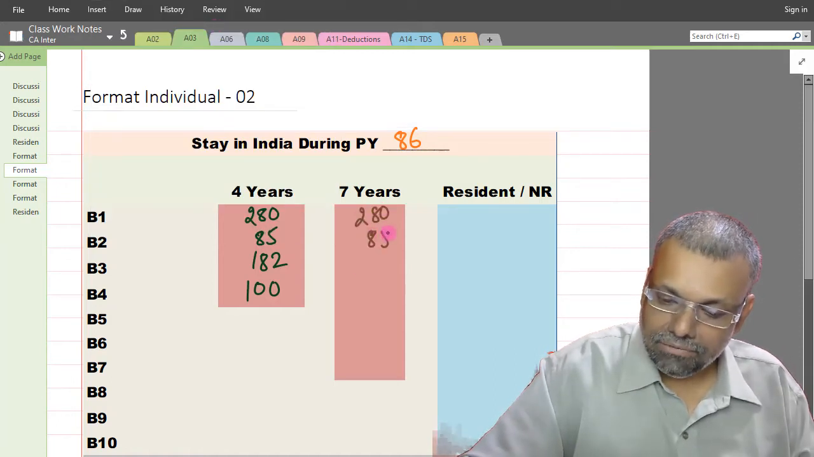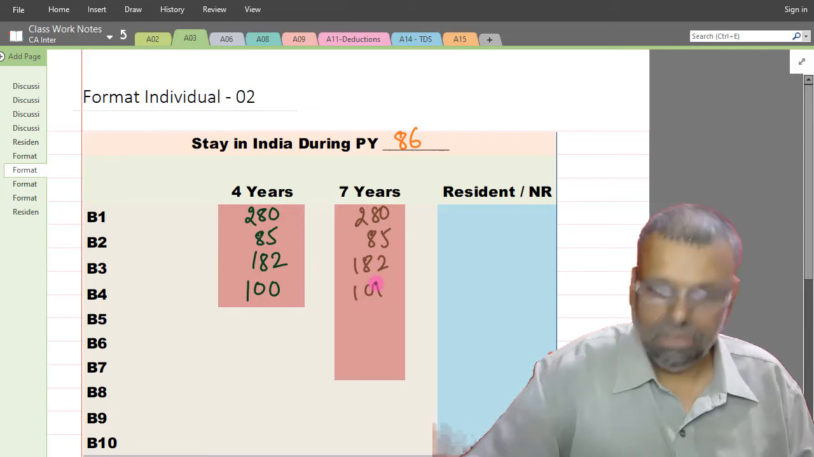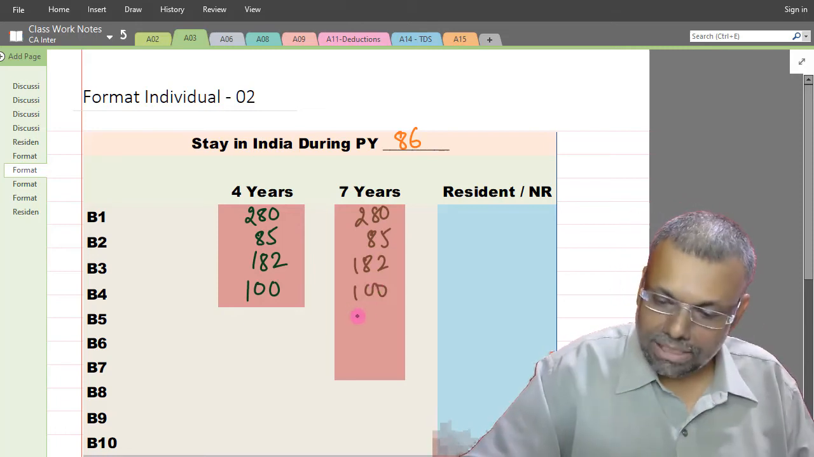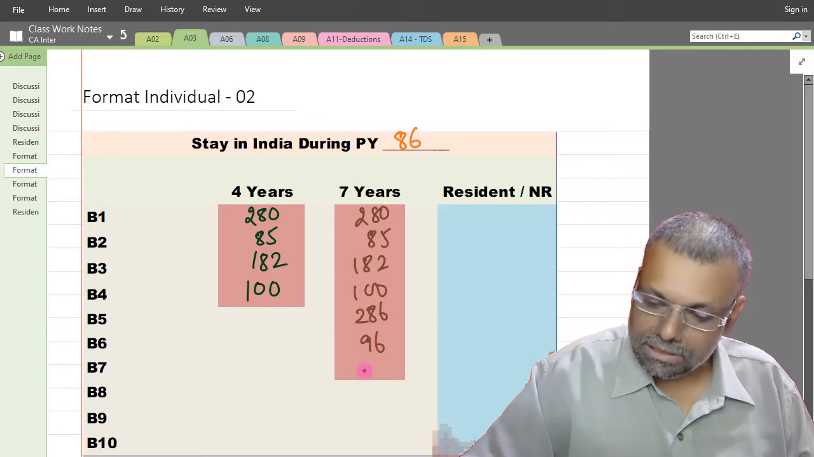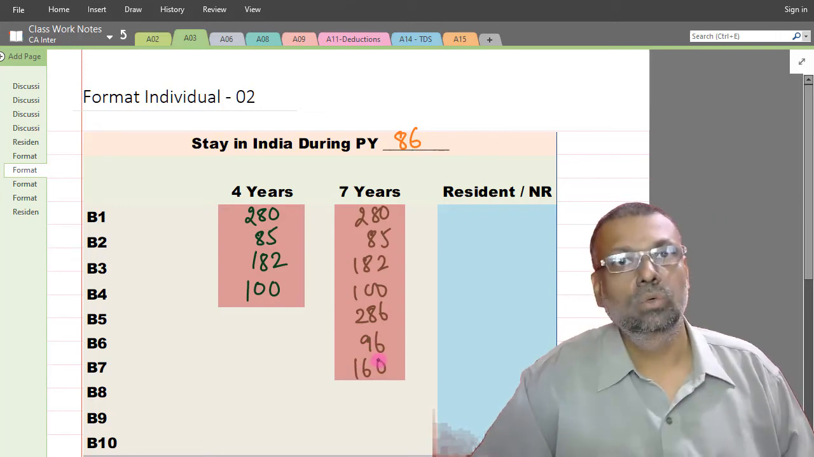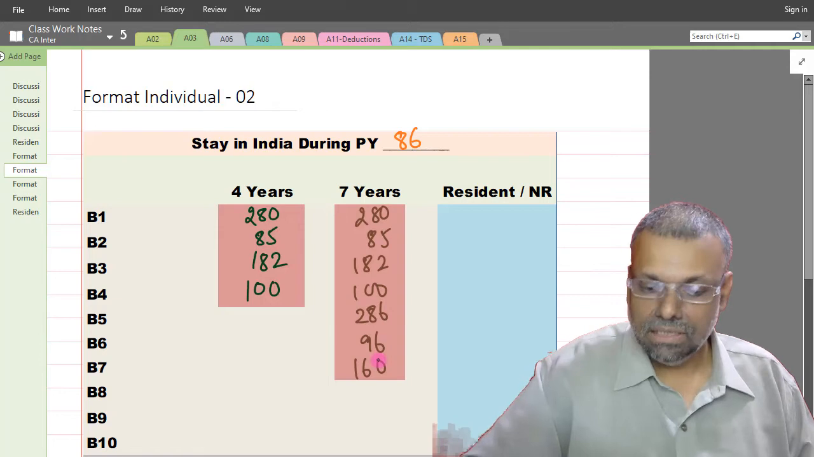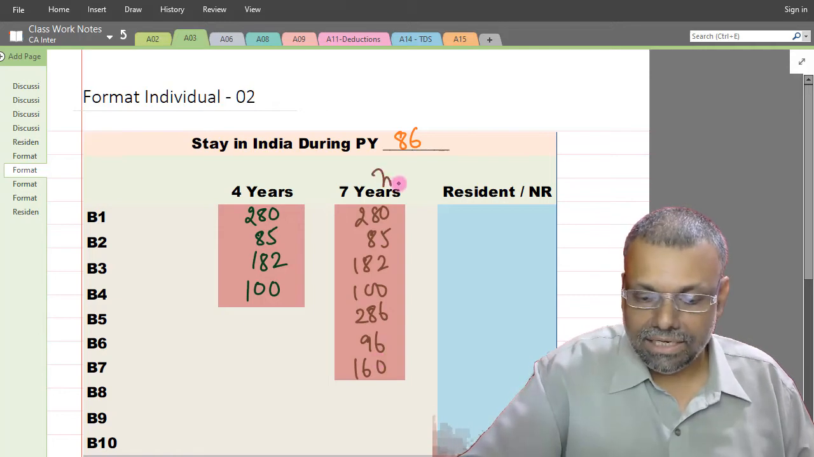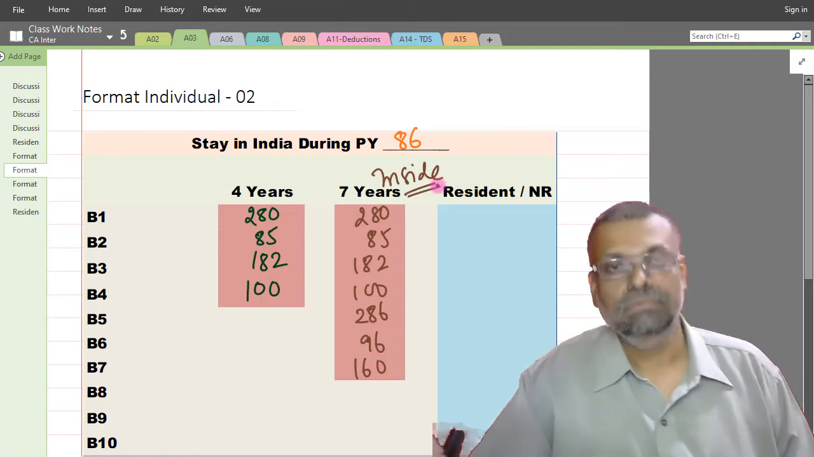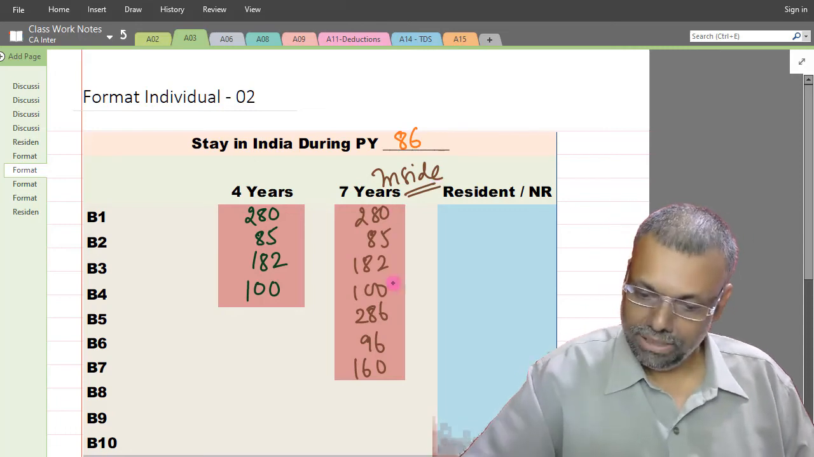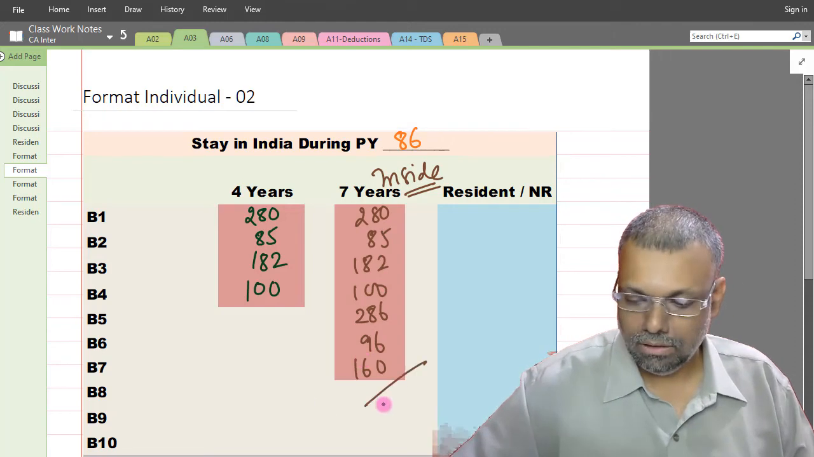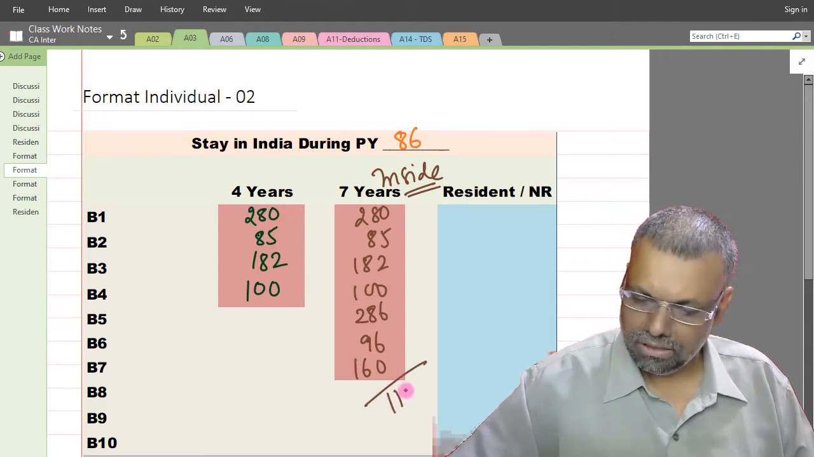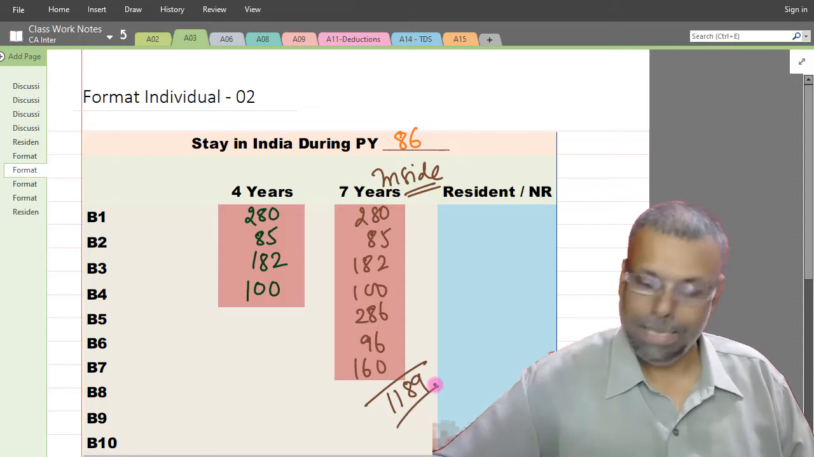I will just repeat: 280, 85, 182, 100. Okay. Before that, the fifth year is 286 days, then 96 days, and 160 days. Take the total. These are the number of days of stay inside India. Okay. So check the total. I think the total comes to 1,189 number of days. Just check the total.